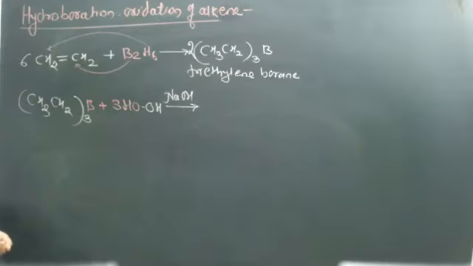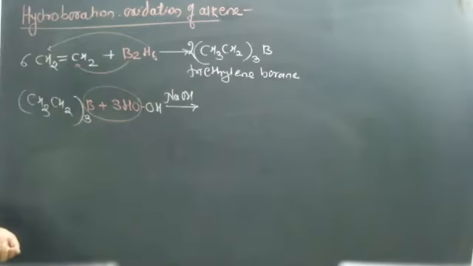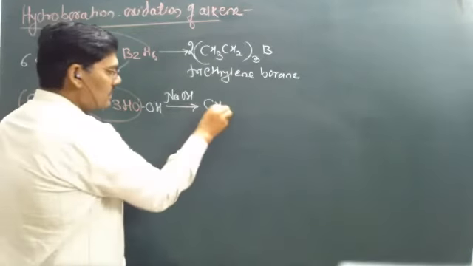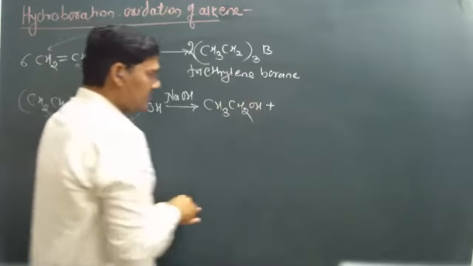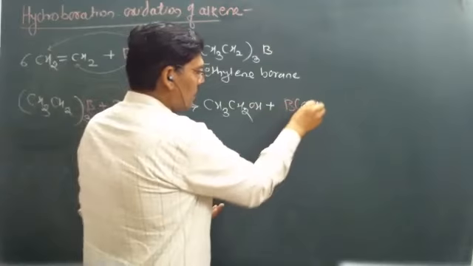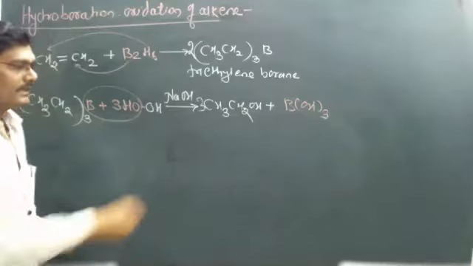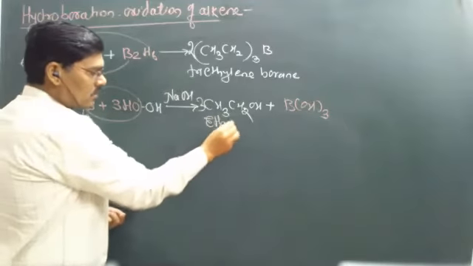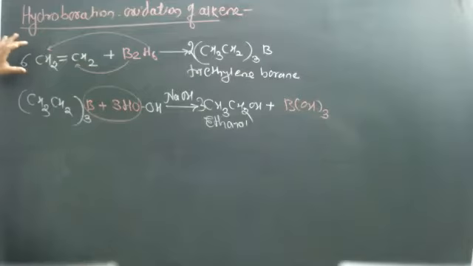In the presence of NaOH, this part B(OH)3 is removed and it forms the alcohol CH3CH2OH plus B(OH)3, that is ethanol.